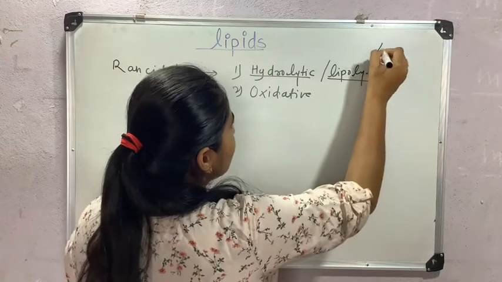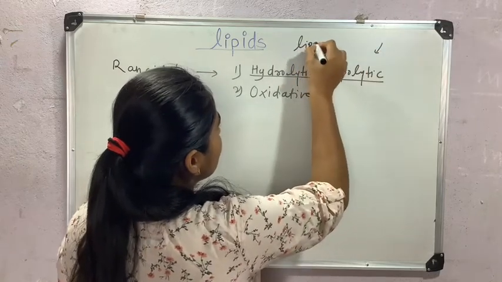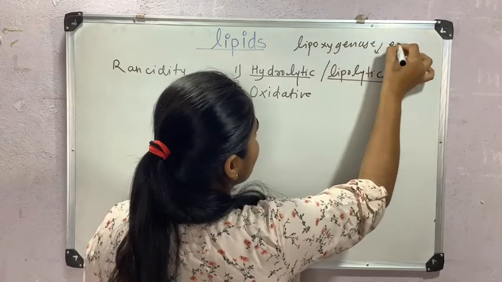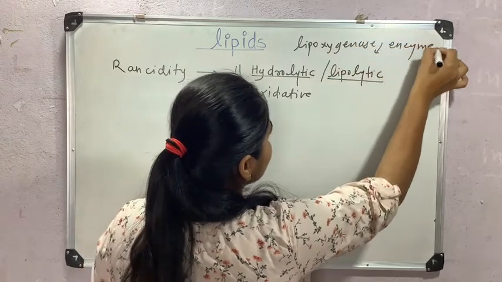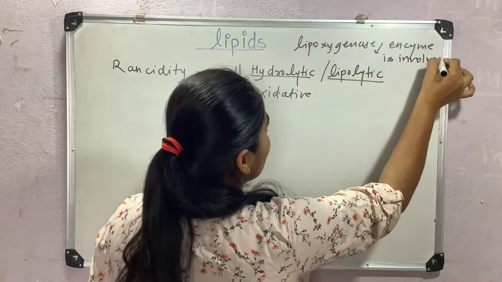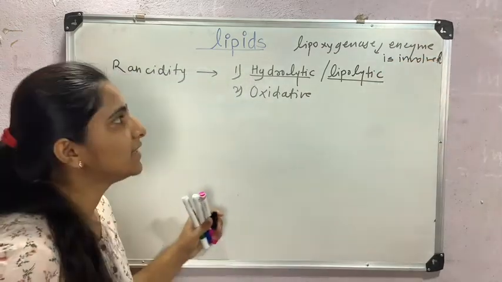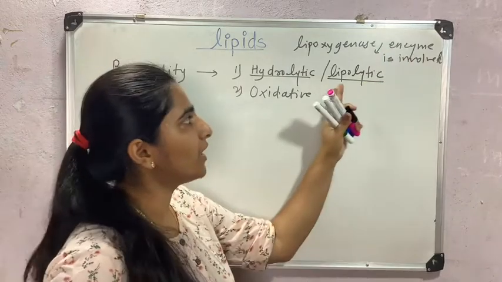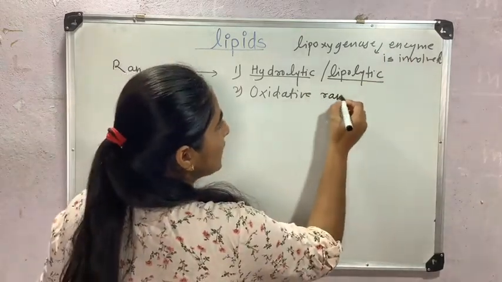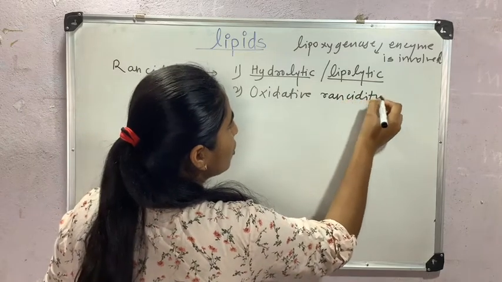Here lipoxygenase enzyme is involved. Mostly this enzyme is involved in the hydrolysis reaction, and this oxidative rancidity is also known as autooxidation.